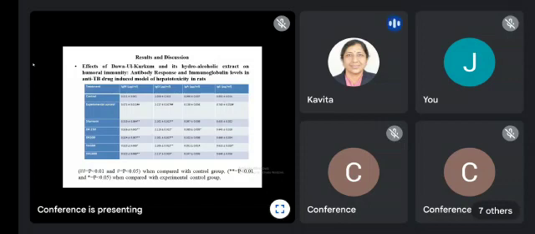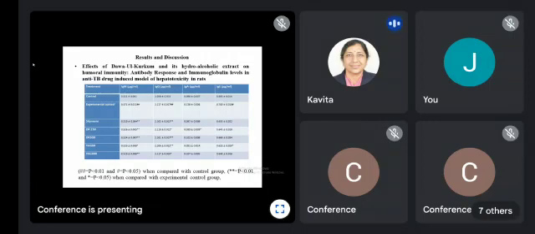So this slide shows the effects of dawa ul kurkum and its hydroalcoholic extract on humoral immunity. We know that adaptive immunity is of two types, humoral and cell-mediated immunity. So antibody response and immunoglobulin levels were measured in the anti-TB drug-induced model, in the model where we gave the anti-tubercular drugs isoniazid, rifampicin, and ethambutol.